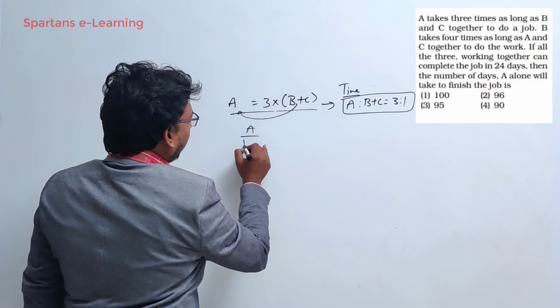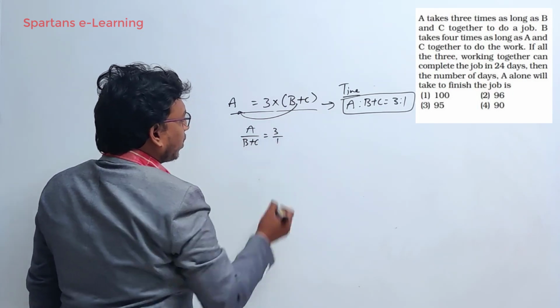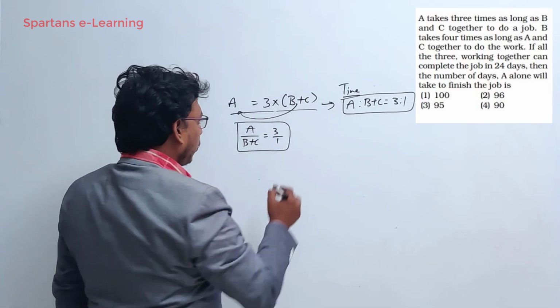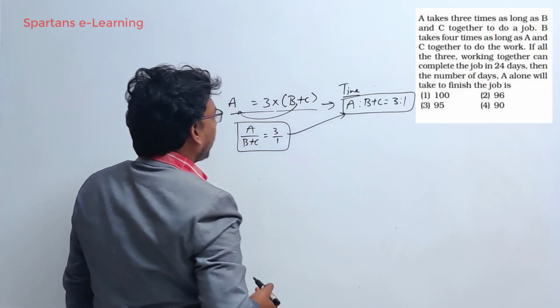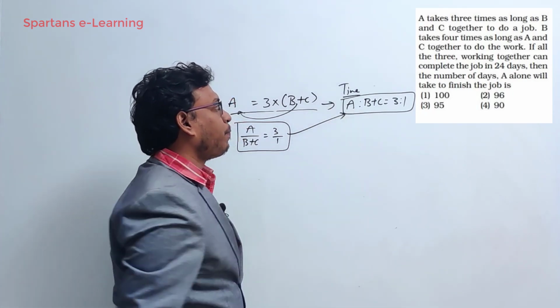So it will be A by B plus C is equal to 3. If nothing is there, denominator is 1. So this is of the form P by Q form, right? So you can write it as like this. A is to B plus C will be 3 is to 1. That's it. This is the time given.